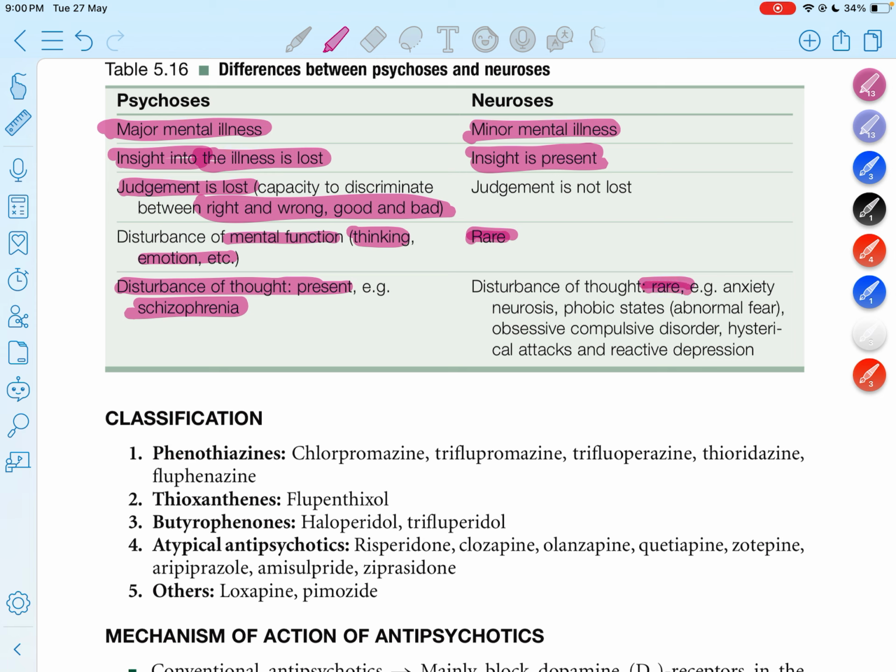Neuroses include anxiety neurosis, phobic states with abnormal fear, obsessive compulsive disorder, hysterical attack, and reactive depression. In anxiety, for example, there is no disturbance of thought, mental function, thinking or emotion, and this type of instability is not seen. So neurosis is the minor mental illness, but psychosis is the major mental illness, where major functions of the brain are affected.